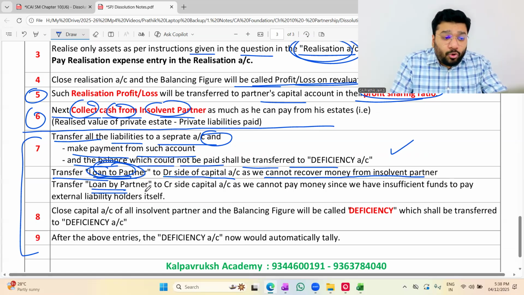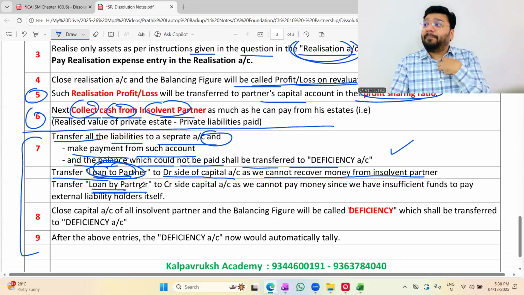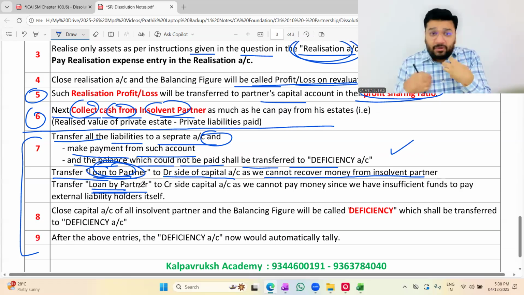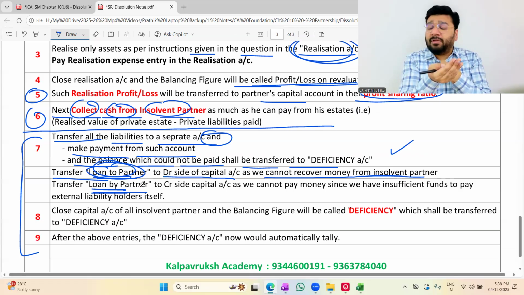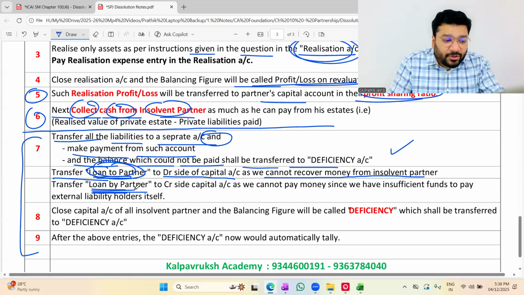By chance, if I have loan by partner is there. Loan by partner means what? We have taken loan from partner. Loan from partner. We have to pay him. Will we make the payment? No. Because already we have to receive money from that fellow. His capital account is already having debit balance. So this money we will use as a tool and will not pay. So this will be transferred to his capital account. Transfer loan by partner to credit side of capital account.